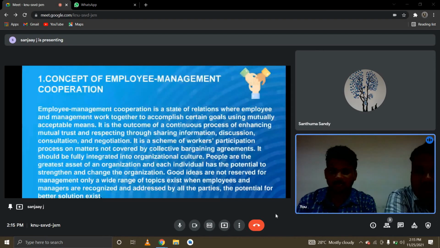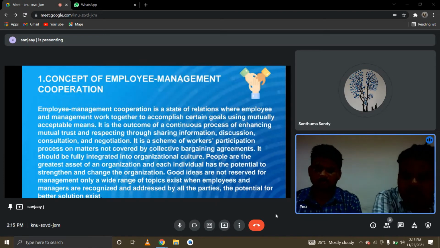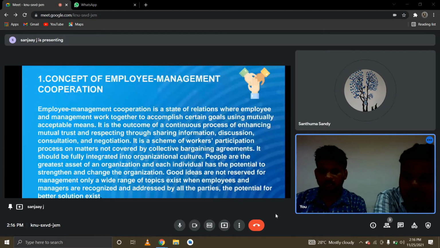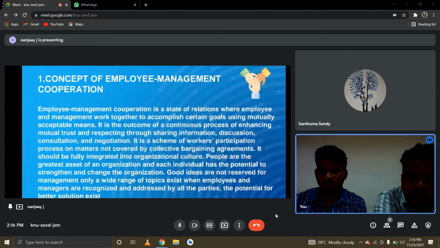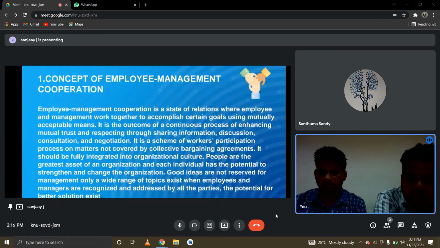Concept of employee management cooperation. Employee management cooperation is a state of relations where employees and management work together to accomplish certain goals using mutually acceptable means. It is the outcome of a continuous process of enhancing mutual trust and respect through sharing information, discussion, consultation, and negotiation. It is a scheme of workers' participation on matters not covered by collective bargaining agreements. It should be fully integrated into organizational culture.